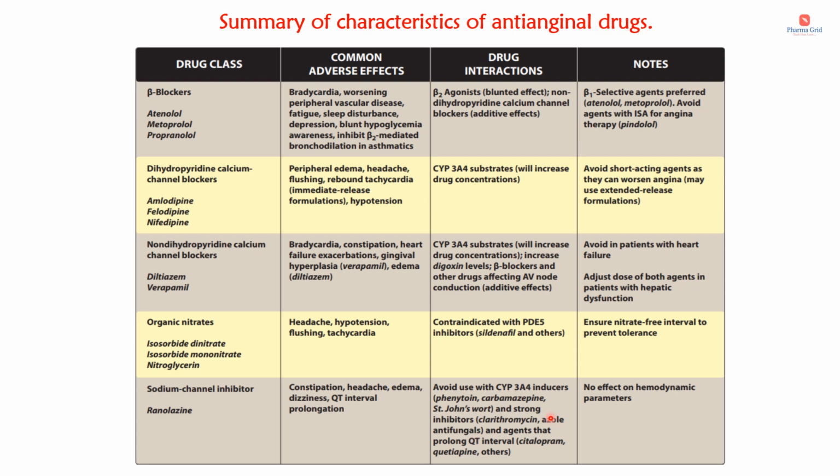And what are their important drug-drug interactions? As we have already discussed, contraindications. For example, the use of organic nitrates with phosphodiesterase 5 inhibitors is contraindicated because of severe hypotension. And what are the other specific notes related to each category of anti-anginal drugs? For example, in case of nitrates, ensure a nitrate-free interval to prevent tolerance. So you can refer to this slide for further clarification or further details regarding the anti-anginal drugs.